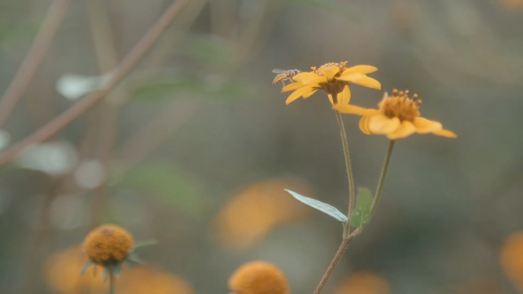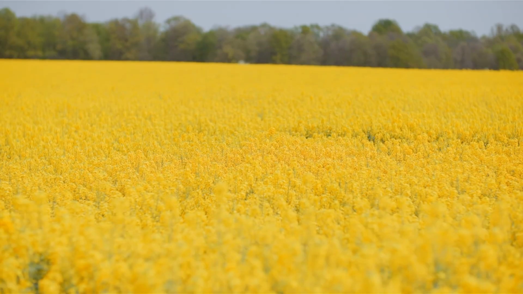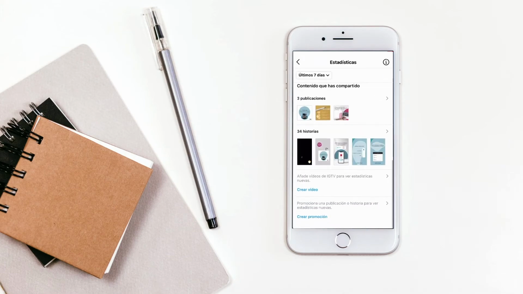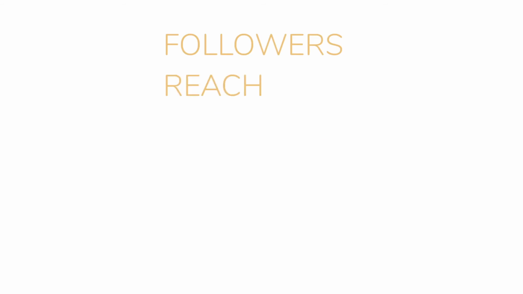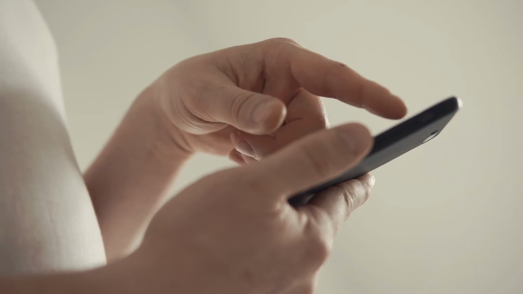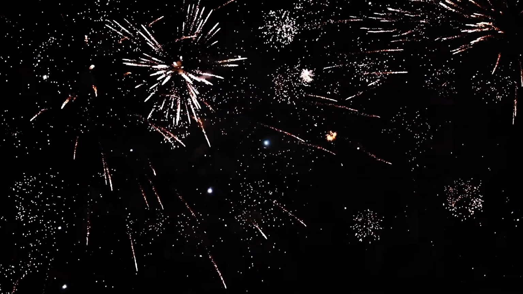Actually, we've only seen a small part, the statistics related to a publication. Now we are going to see your account overview. How is your profile working? Click on your image and select the statistics option in the 3-line menu. Here you find an overview of your profile and you can choose between the last 7 or 30 days. At first you can see if you have gained followers, the accounts reached, the interaction of other people with your content, your publications, IGTV, and stories for the selected period. You can see each metric in detail. You just have to click and discover what it hides.